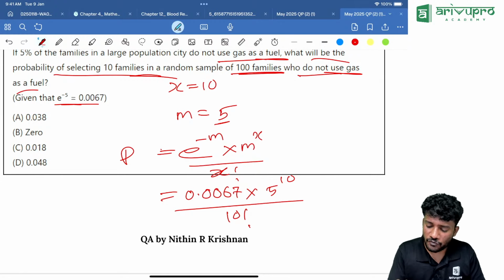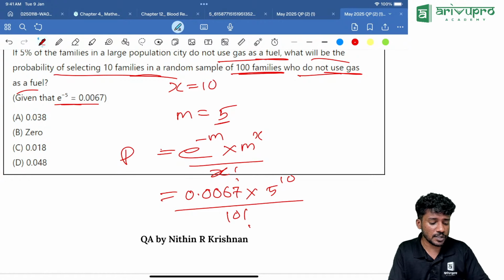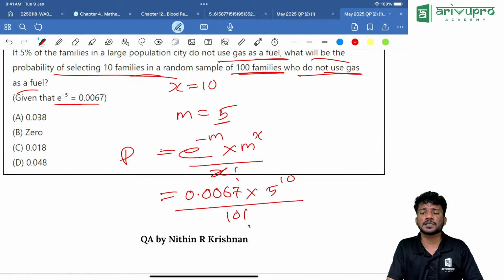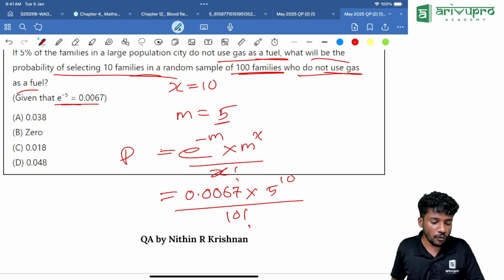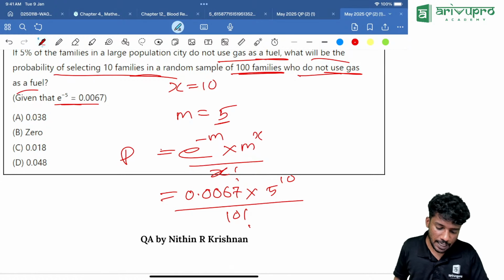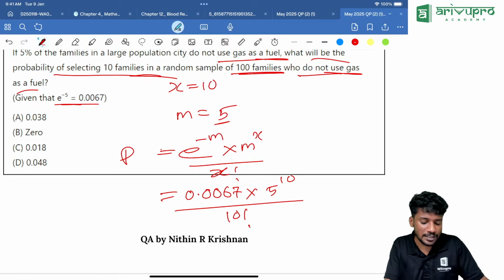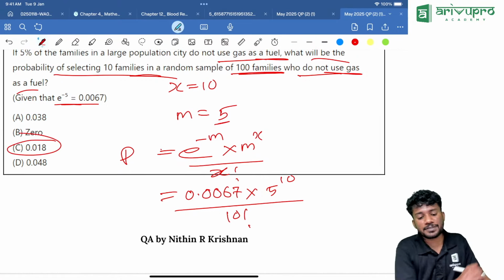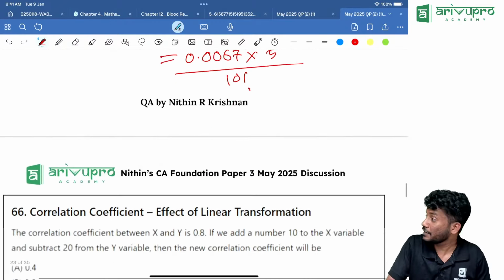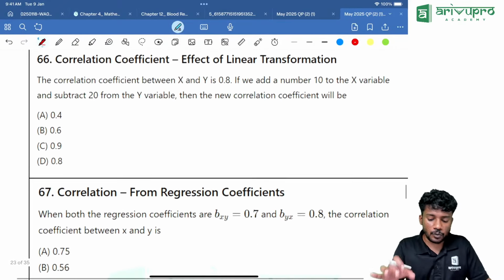Then we will find 5 raised to 10. How will you find 5 raised to 10? 5 into, equal to how many times? 9 times you will click equal to: 1, 2, 3, 4, 5, 6, 7, 8, 9. Then multiply it with 0.0067. Then divide with MRC. You will get the answer. How much did you get? 0.01803. Option C is our answer. Everyone follow that method. Now, next question.